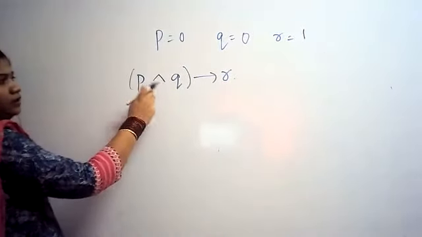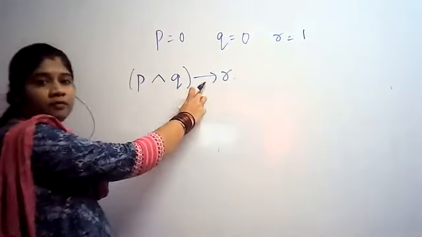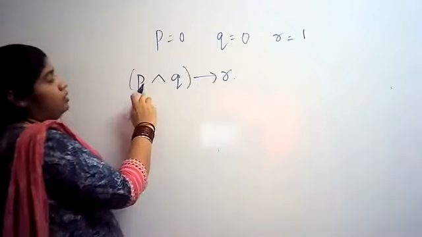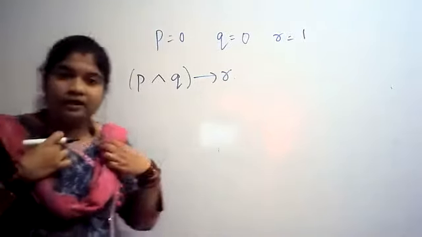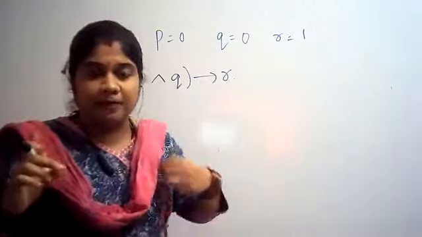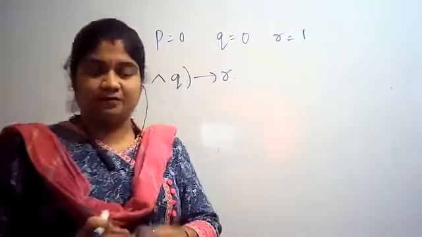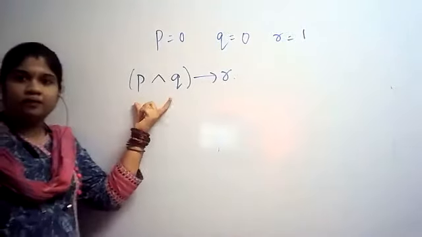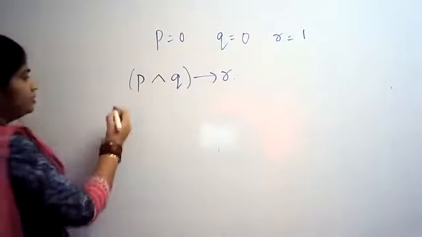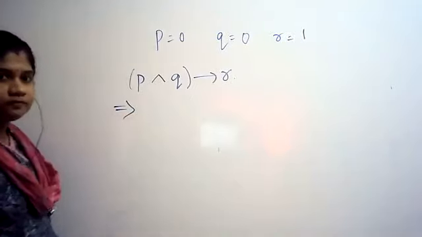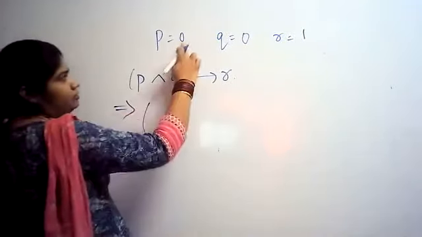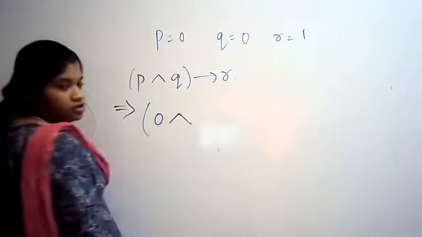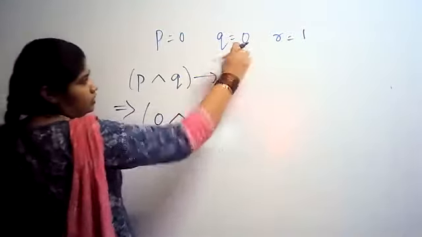So this is P conjunction Q, condition R. First, what did I tell you? We need to solve within the brackets. Yes, we need to solve the propositions which are within our bracket. First, I will solve this only. Simple it is. Is equal to, what is P according to our data? 0. P is 0. Conjunction. What is Q? Q is 0.